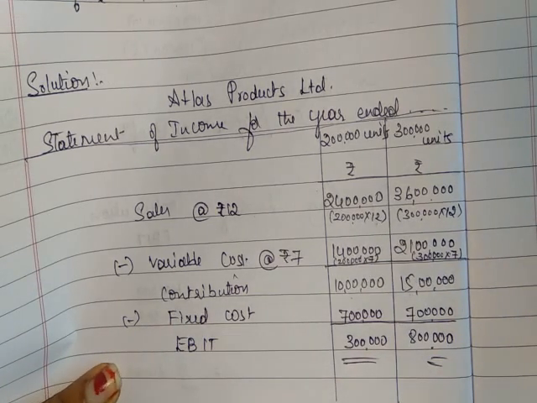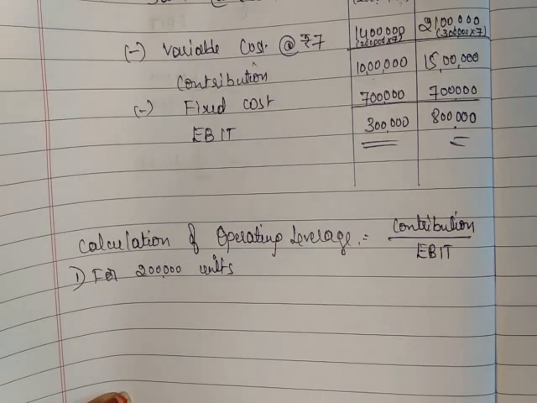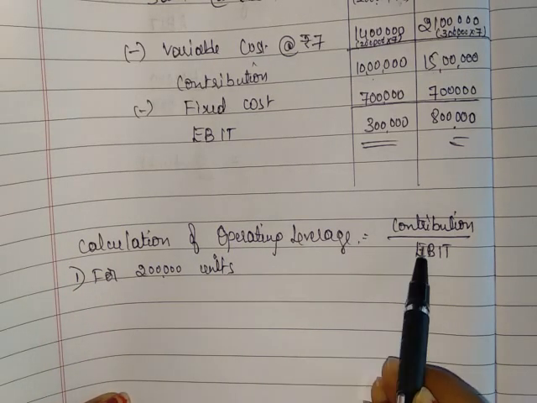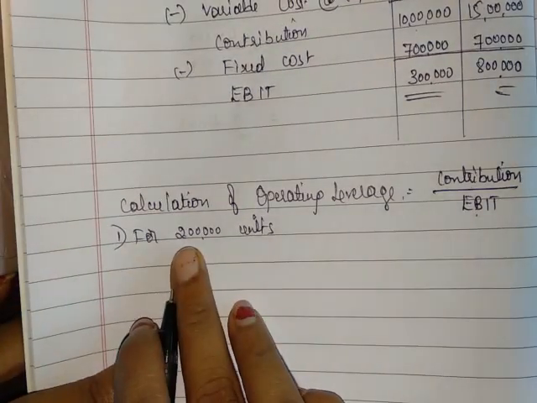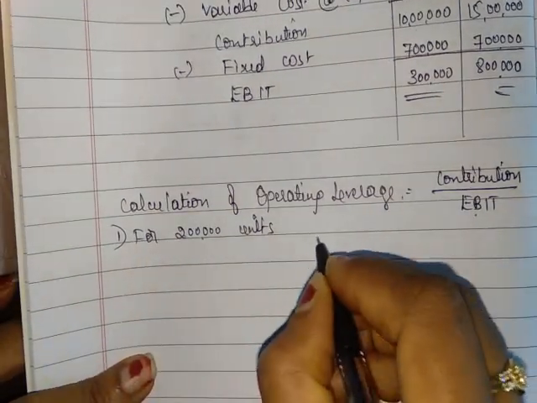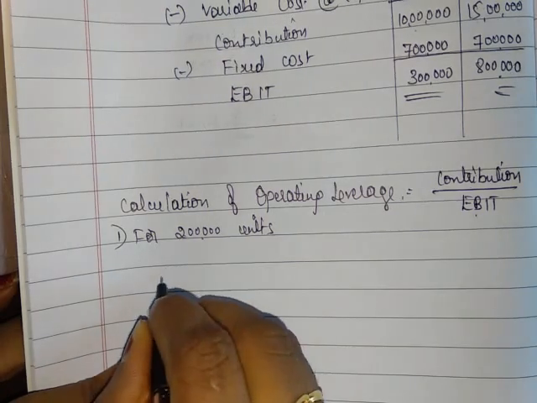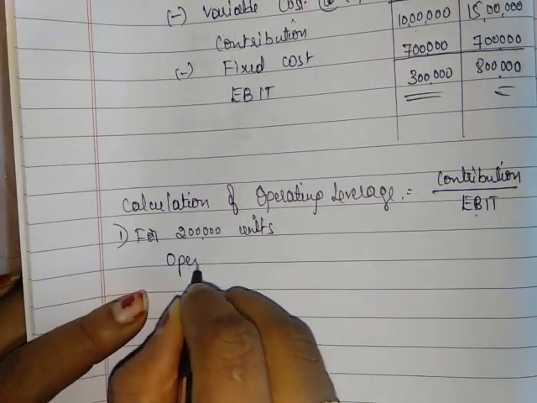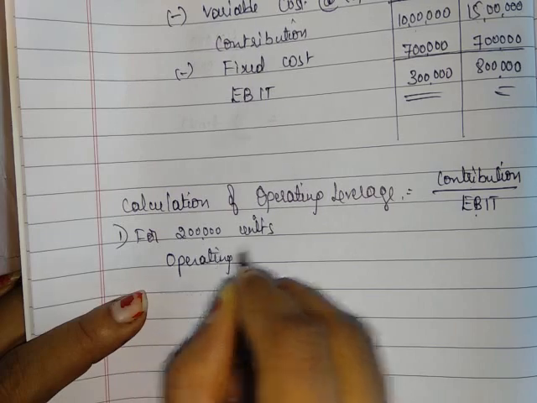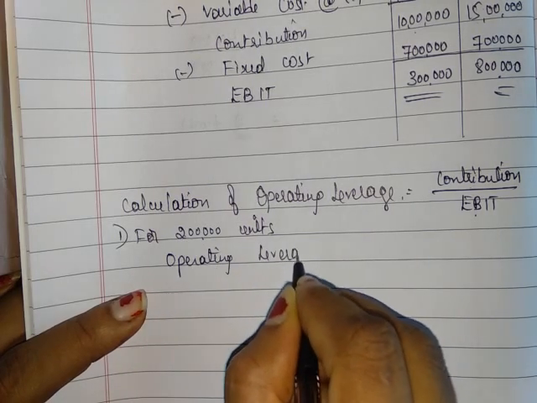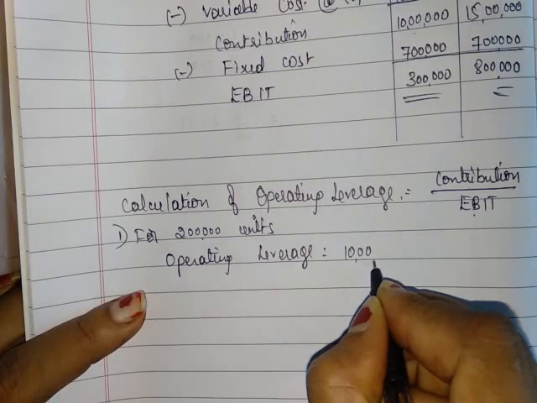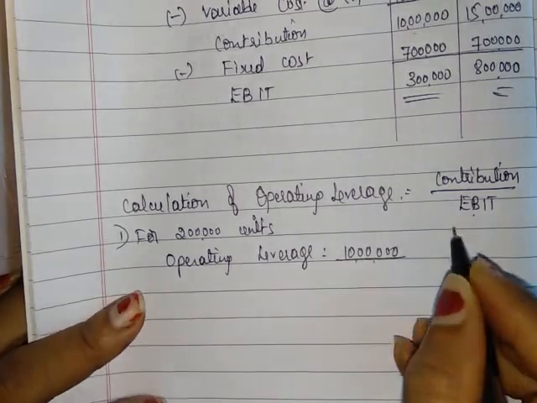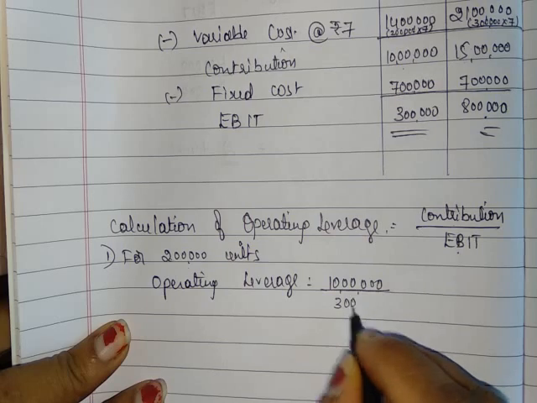Now we need to calculate operating leverage, and the formula is contribution divided by EBIT. First we'll calculate for 2 lakh units. For 2 lakh units, operating leverage is equal to contribution 10 lakh divided by EBIT 3 lakh.